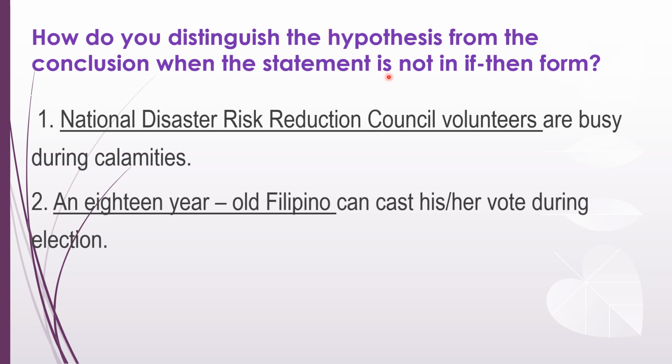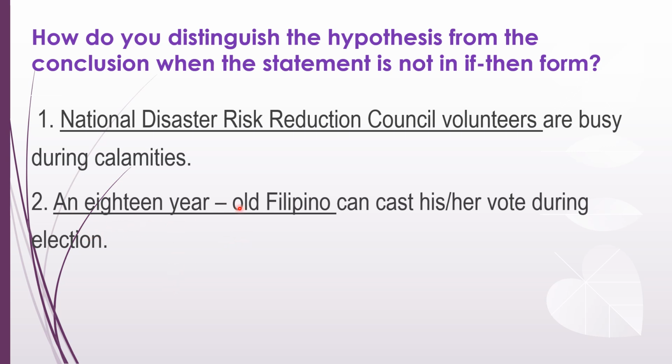How do you distinguish the hypothesis from the conclusion when the statement is not in if-then form? So we have here some examples of those, okay? National Disaster Risk Reduction Council volunteers are busy during the calamities. Okay, so this underlined part is the hypothesis. An 18-year-old Filipino can cast his or her vote during elections. So, I told you guys, when you turn 18, you have to register yourself to vote. That's your right. Okay, next.